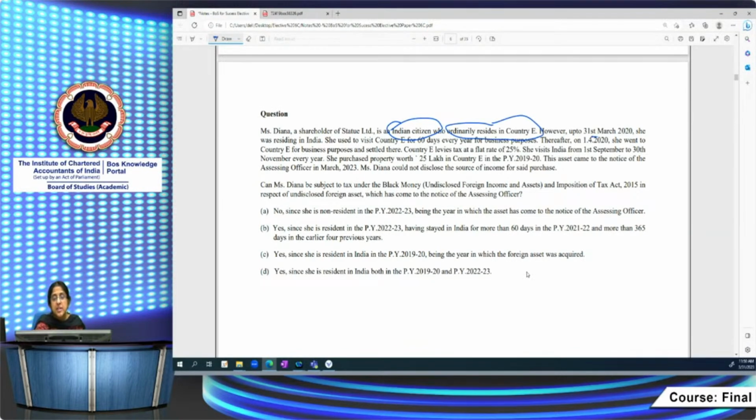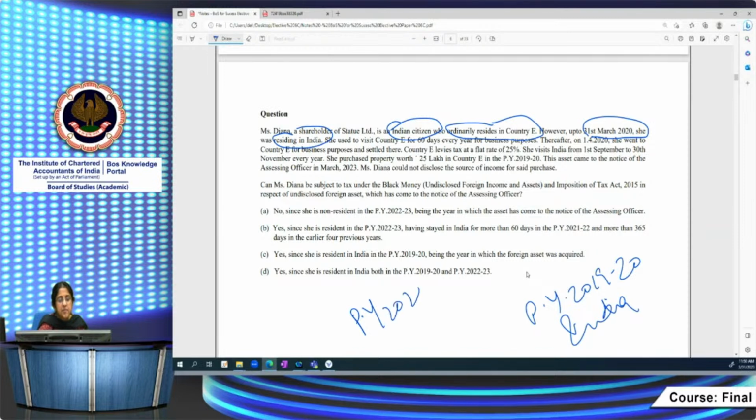However, up to 31st March 2020, she was residing in India. So up to previous year 19-20, she was residing only in India. From previous year 2021, she is staying in country E. She used to visit country E for 60 days every year for business purposes.